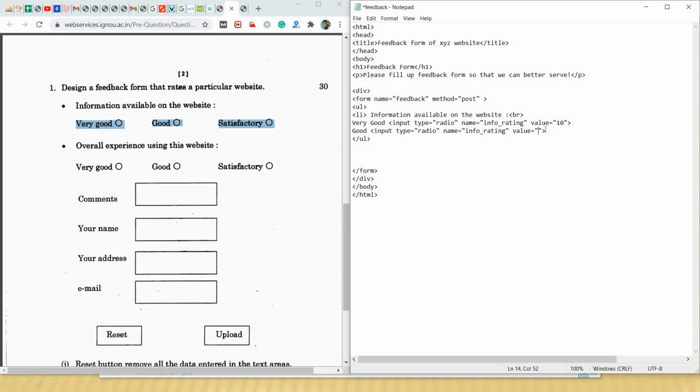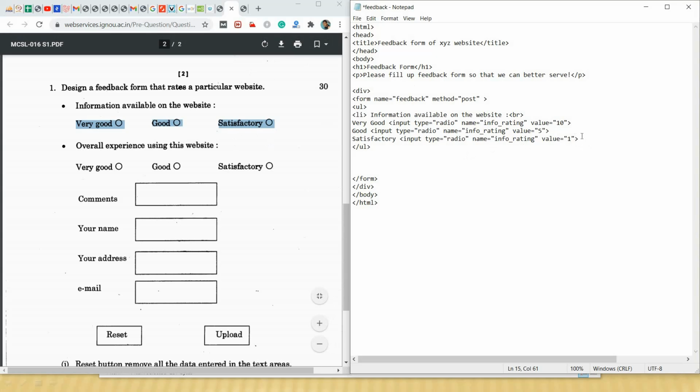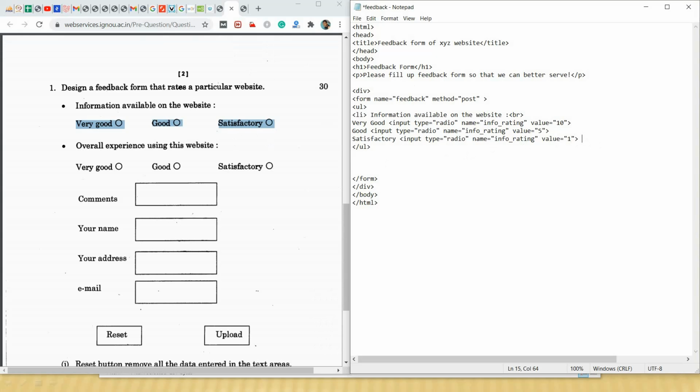Value I will change to 5, suppose for good I will give 5. And after good it is satisfactory. Once again I will paste, and now I will give only 1 as the value to satisfactory. So this li tag I will end here.